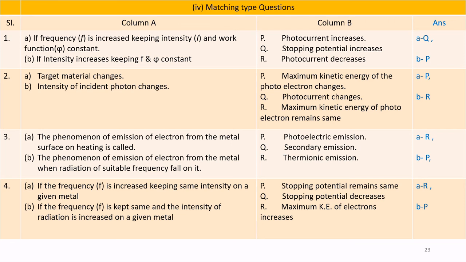Question number 4. If the frequency is increased, keeping the same intensity on a given material, then the maximum kinetic energy of electrons increases. That is, kinetic energy of electron depends on frequency. So B matches with P and A matches with R.